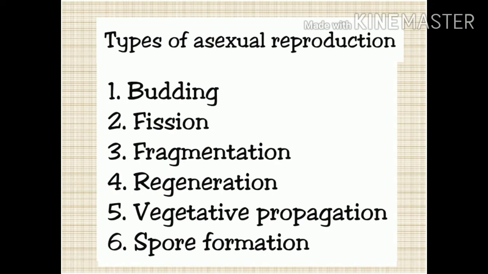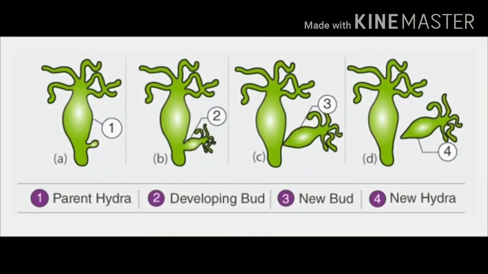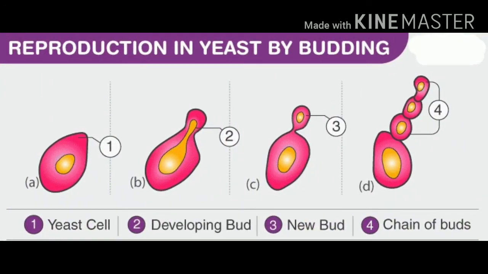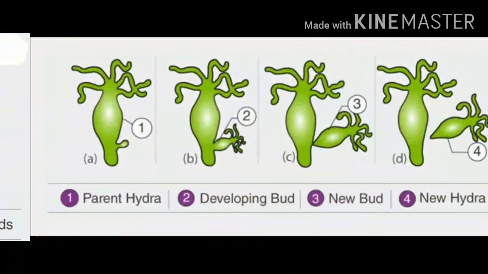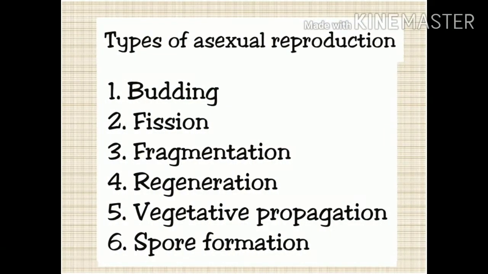Types of asexual reproduction. It is of 6 types. First is budding. Budding means it is a mode of asexual reproduction in which a small outgrowth called a bud develops on the parent body. The nucleus and the cytoplasm divide and enter the bud. The bud grows in size and may get detached from the body, for example in hydra or in yeast. In yeast there is multiple budding, meaning one bud is overlapped by another bud, and in hydra there is only one bud.